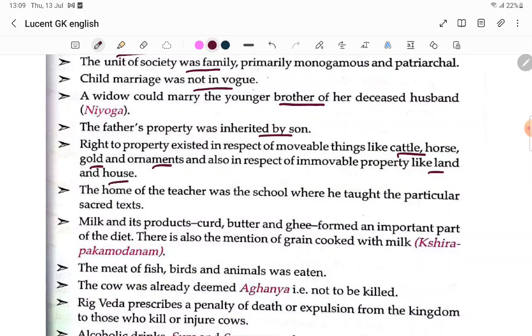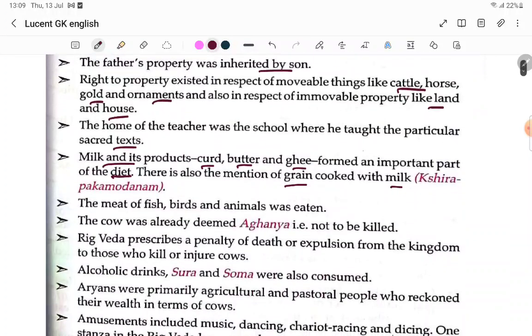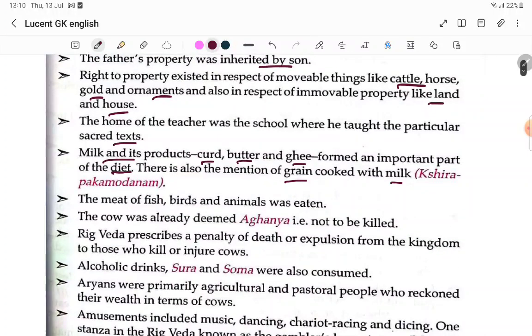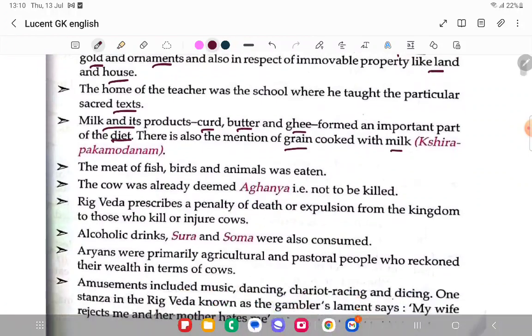The home of the teacher was the school where he taught the pupils sacred texts. Milk and its products, curd, butter, and ghee formed an important part of the diet. There is also mention of grains cooked with milk. The meat of fish, birds, and animals was also eaten.